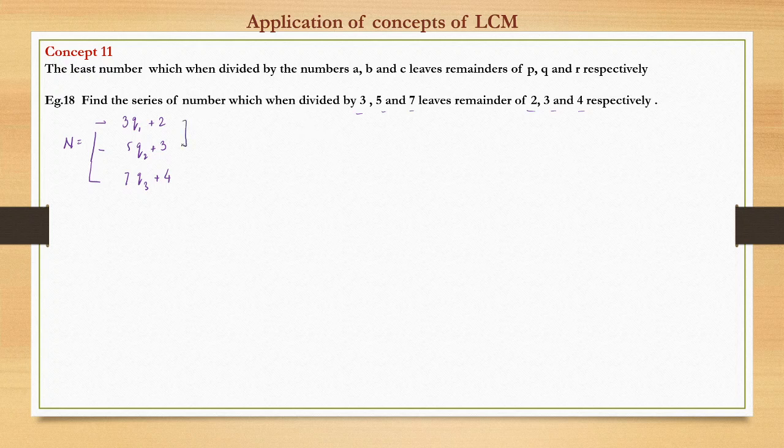So first we will try with these two numbers. So let us check with these two numbers. So 3q1 plus 2 is equal to 5q2 plus 3. So here we can write 3q1 plus 2 is equal to 5q2 plus 1. Sorry, this 2 we have taken to that side. So LHS is a multiple of 3, so RHS also has to be a multiple of 3 to be equal. I think this is the same equation as what we had in the previous example.